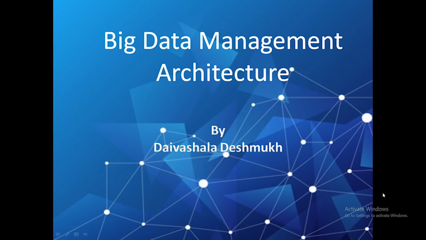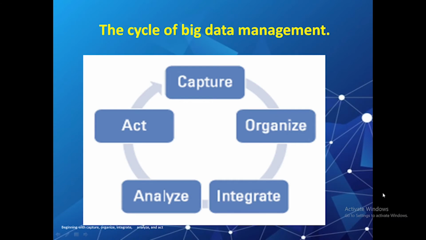So before discussing the architecture of Big Data, it is important to talk about the functional requirements of Big Data. As you can see in the diagram, this is the cycle of Big Data Management. In this, data must be captured and then organized and integrated. After this phase is successfully implemented, data can be analyzed on the problem being addressed. And finally, management takes action based on the outcomes of that analysis.